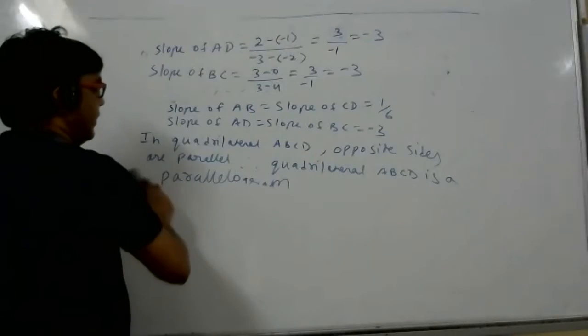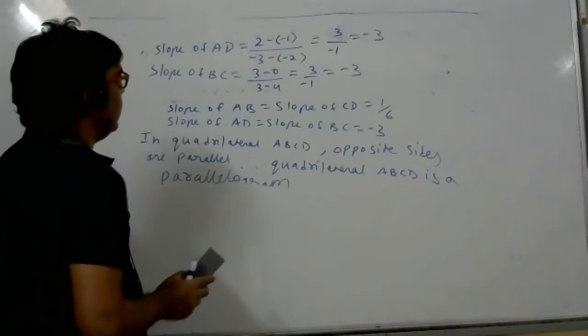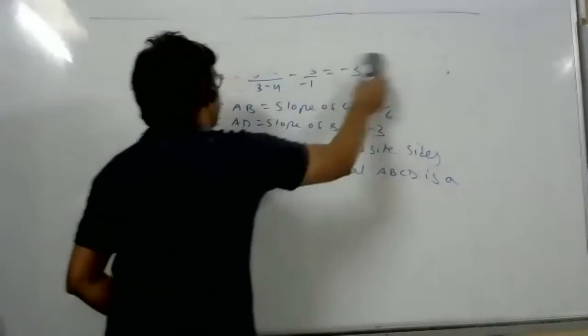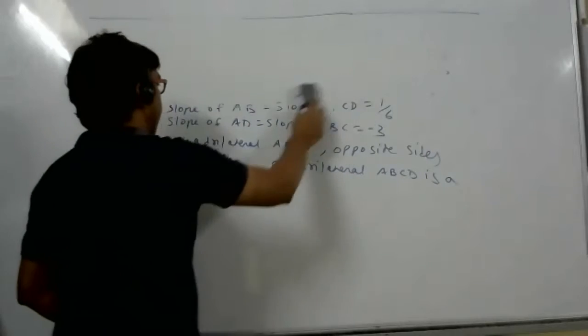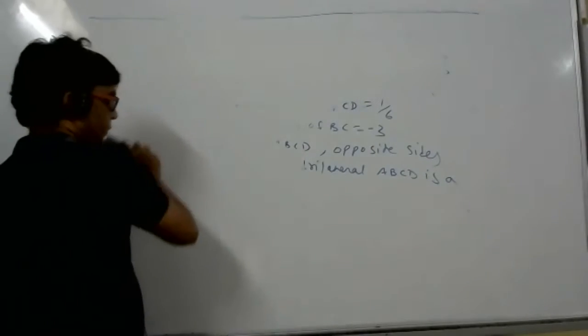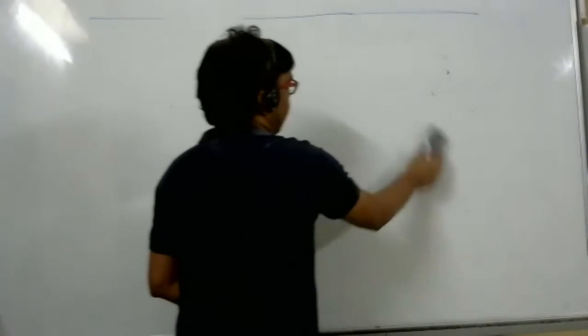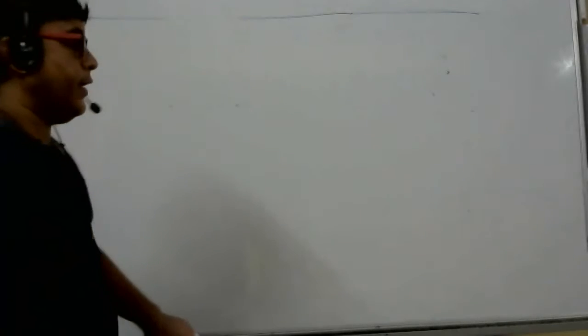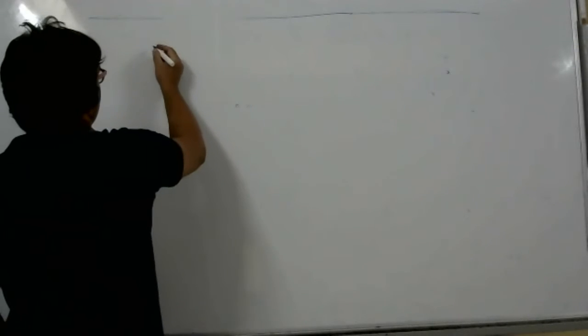So Risha, are you there? Yes, sir. So we can do it by that method also. In a parallelogram only, student, the diagonals will bisect. There is no other coordinate shape in which the diagonals will bisect. Parallelogram only, diagonals will bisect. So you can say it this way also.